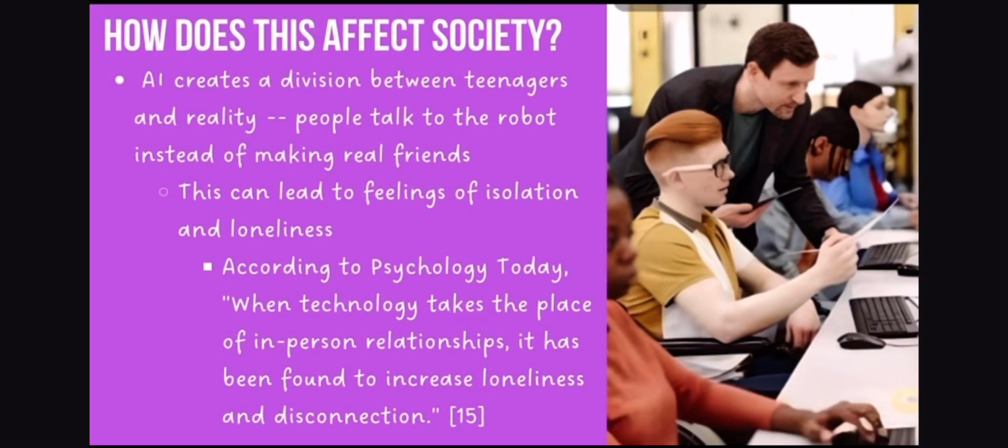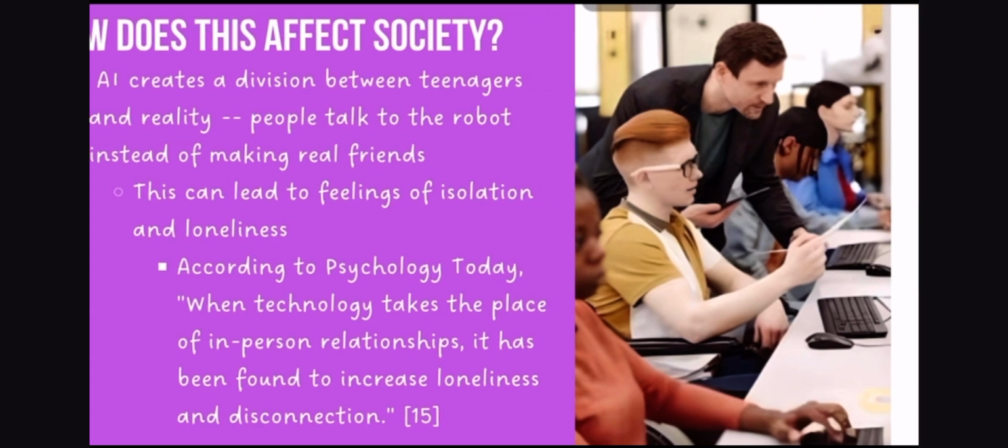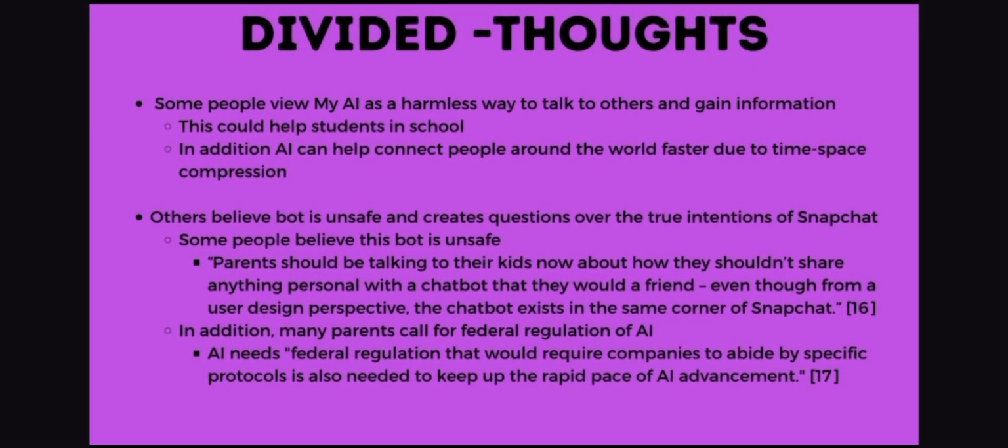How does this affect society? AI creates a division between teenagers and reality. People talk to the robot instead of making real friends. This can lead to feelings of isolation and loneliness. According to Psychology Today, when technology takes the place of in-person relationships, it has been found to increase loneliness and disconnection. Here's an example of divided thoughts.